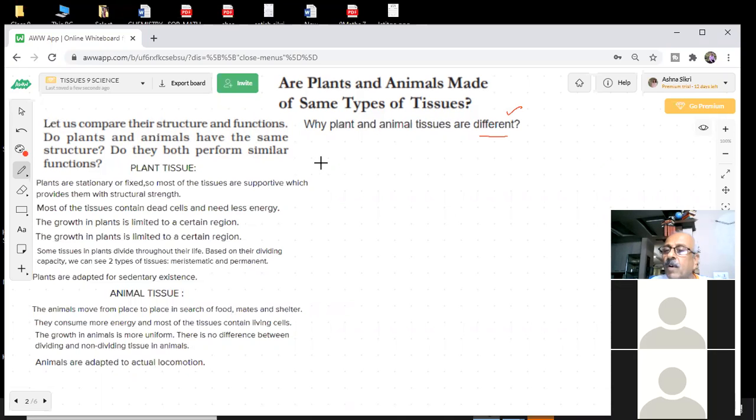We are observing these things in our everyday life, and earlier you were observing without thinking. Now I am saying that in science we should try to think about everything that is happening around us, so that we will get answers from our science books. Very interesting things will come. Okay, so there is plant tissue. We are saying plant and animal tissues are different. Here I have given plant tissues.